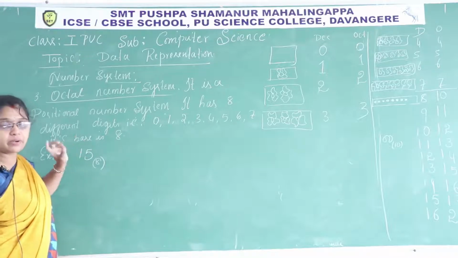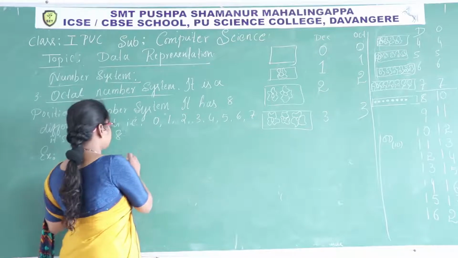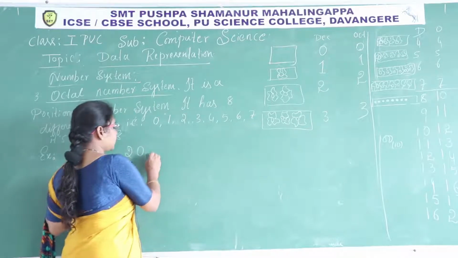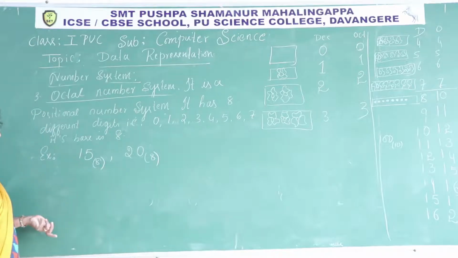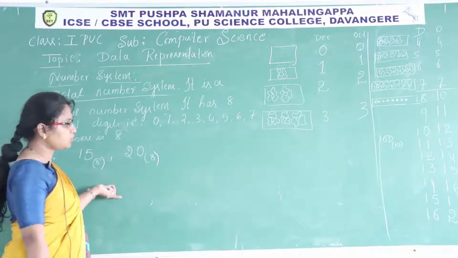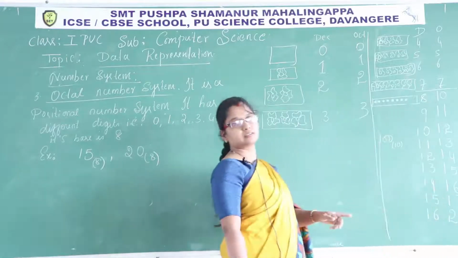The quantity 13. Understood? Then 20 base 8. It doesn't mean it's a 20. In octal number system, 20 is equivalent to the quantity 16.